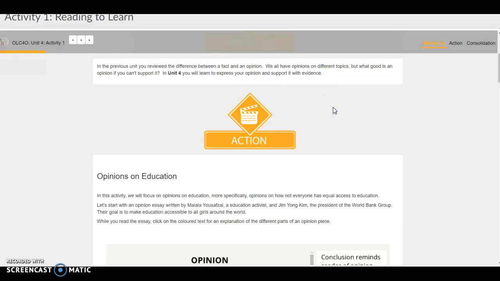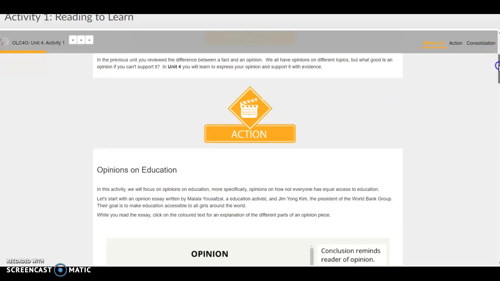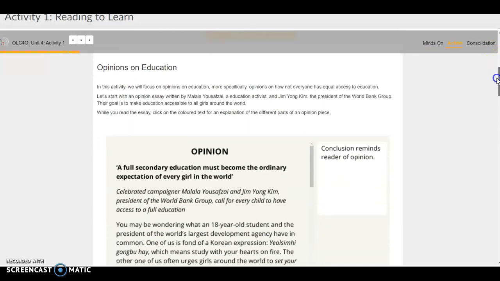In any of the assignments that I give you in this unit, make sure you're giving me your opinion, and as you'll see, you want to state your opinion at the beginning of your writing, but then you do need to back it up with specific examples, with evidence to prove yourself, okay? With that said, if we move down into the action here, everything we're going to look at in Activity 1 is going to revolve around education. So we're going to look at different opinions related to education around the world.